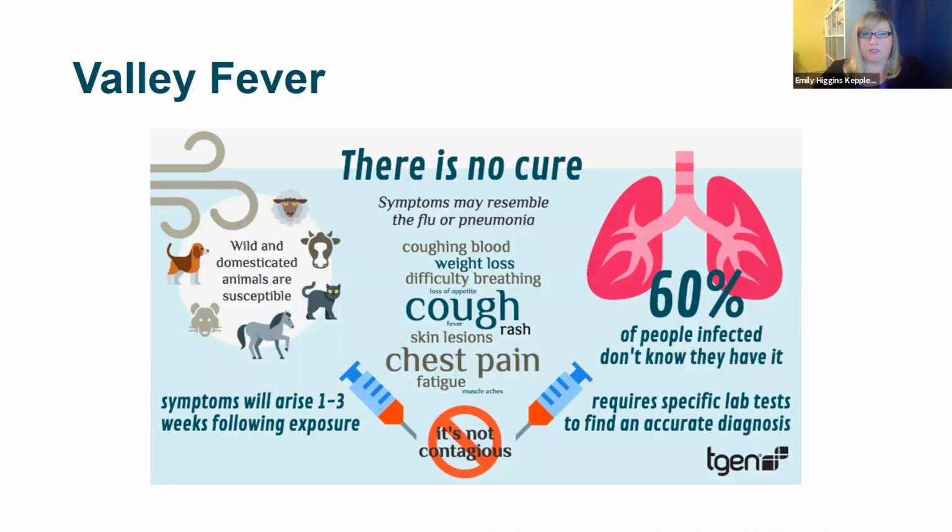Cocci is responsible for approximately 350,000 new infections each year, and in endemic and highly populated regions, such as here in Phoenix and Tucson and the San Joaquin Valley in California, up to 30% of community-acquired pneumonias may be caused by valley fever. Valley fever is difficult to diagnose by standard serological and histopathological methods, which leads to delay in diagnosis, inappropriate treatment with antibiotics, loss of productivity, and increased medical costs. There is a critical need for a sensitive and non-invasive diagnostic for detecting and identifying valley fever lung infections.